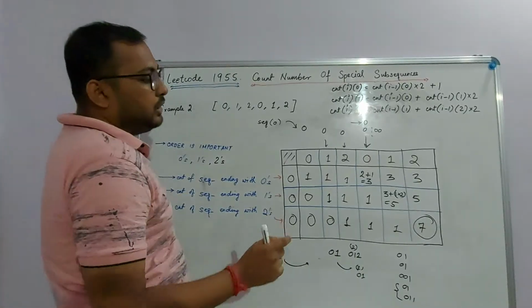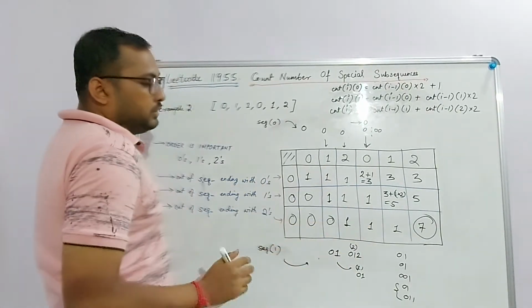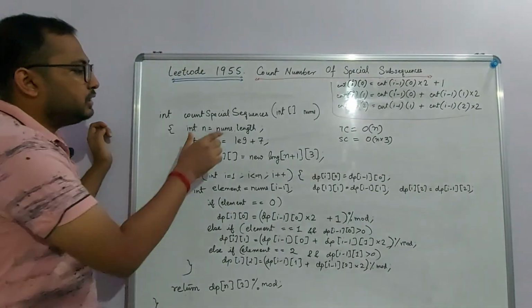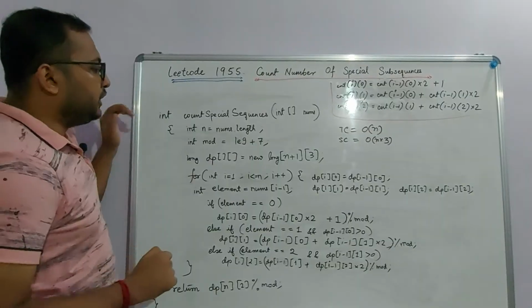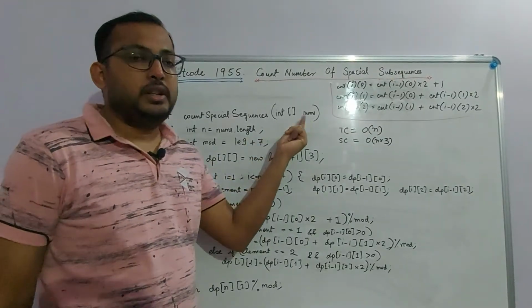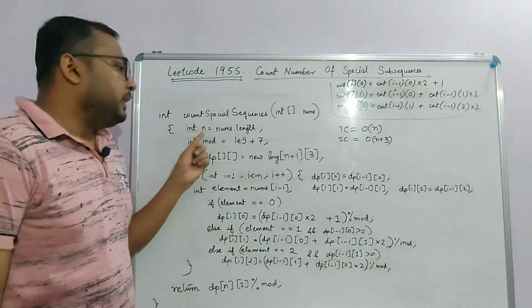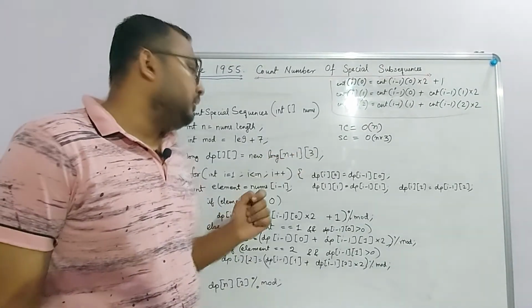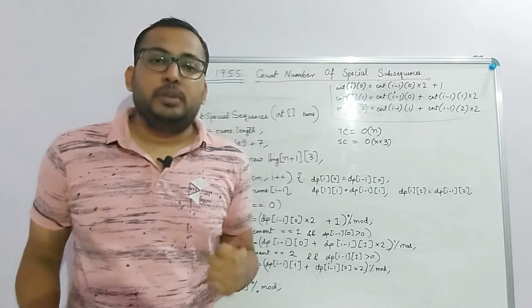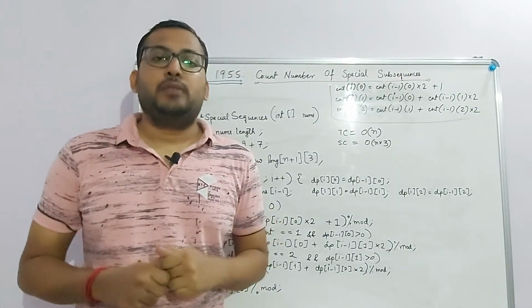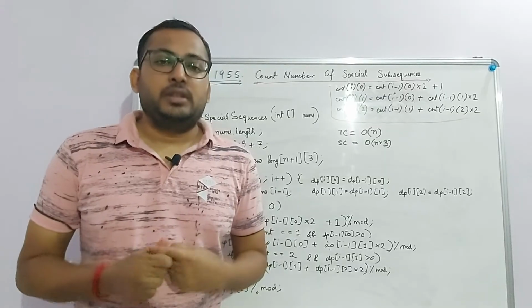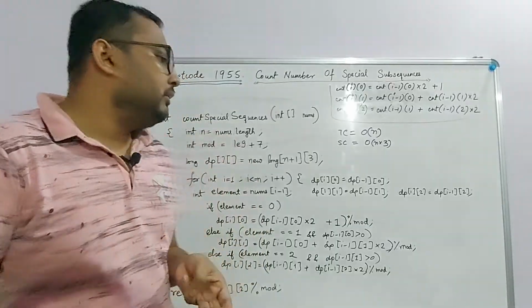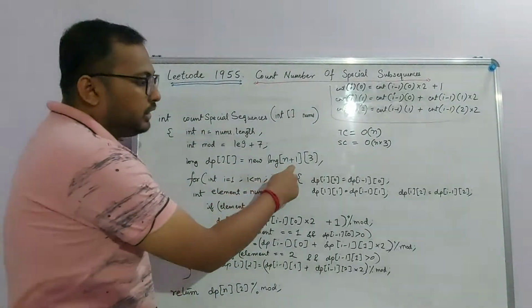So now that you know how to compute all these numbers, let's quickly walk through the code. Here we are given this function count special sequences which returns an integer, and we have this parameter as the integer array. We keep n as the length of the array, and finally the mod value. And we have two more things here, n cross 3. We have taken a 2D array of n cross 3, which represents what? At a particular index, we need to keep track of 3 values. Firstly, what are the sequences ending with the value 0, what are the sequences ending with the value 1, and what are the sequences ending here with the value 2. So that's why we have taken n cross 3.